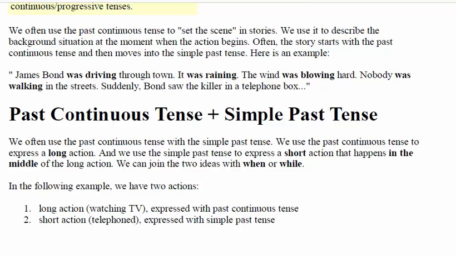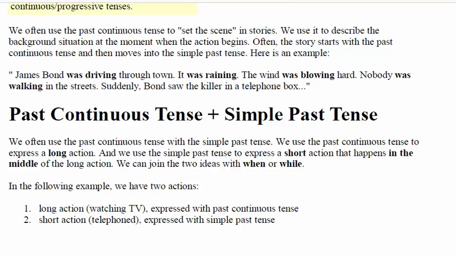So whenever we discuss some story, we convert the past continuous tense into the simple past tense. The past continuous tense and the simple past tense may be used in combined form. That is how we often use the past continuous tense with the simple past tense.